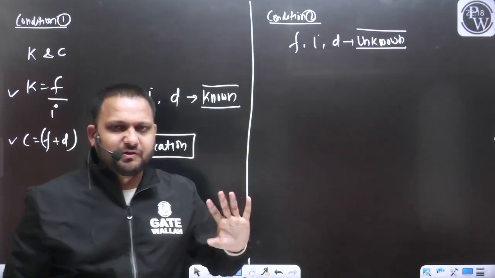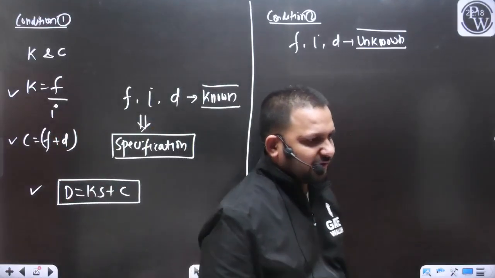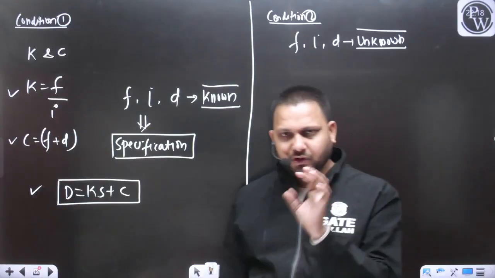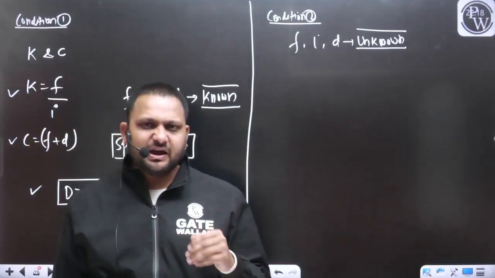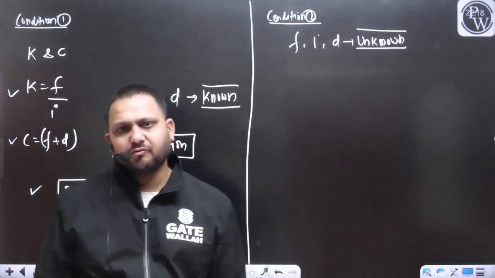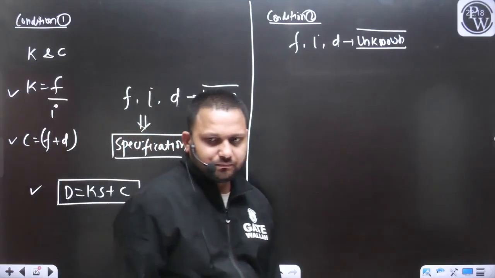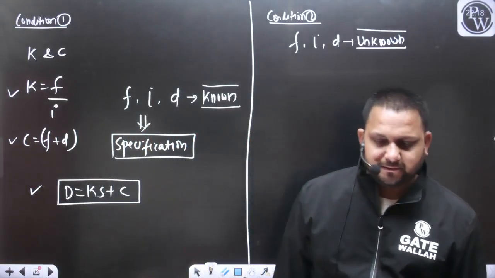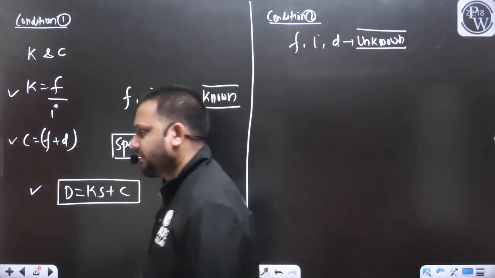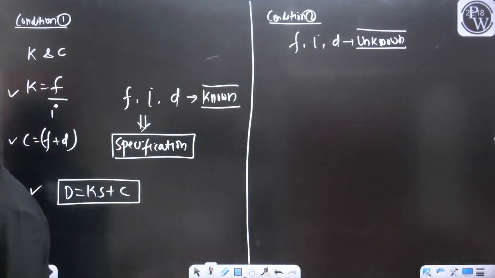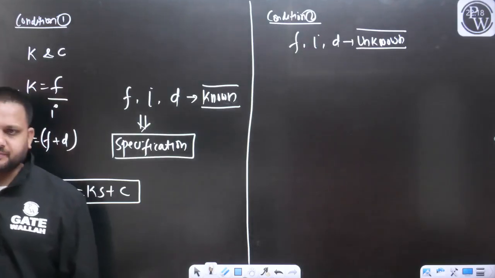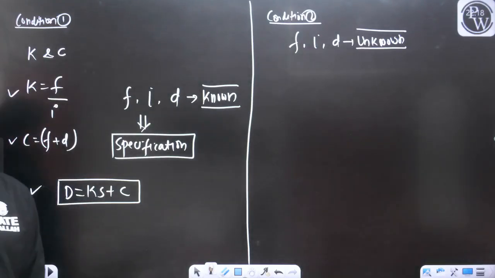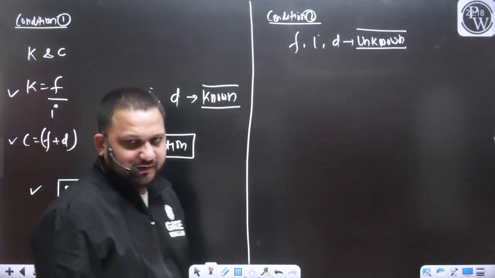If we don't know the value of F, I or D, can we also in this case find out the value of K and C? What do you think? Is this possible or not, if we don't know any specification?